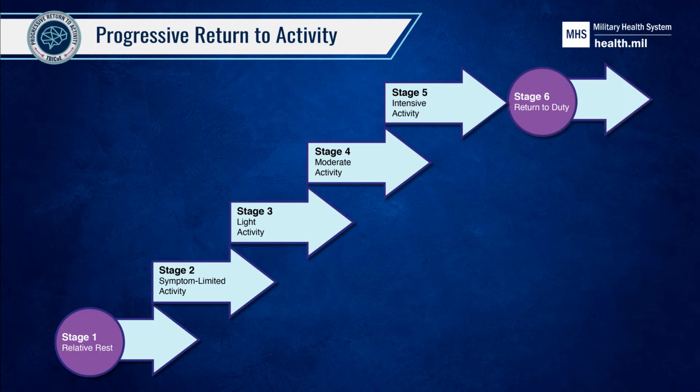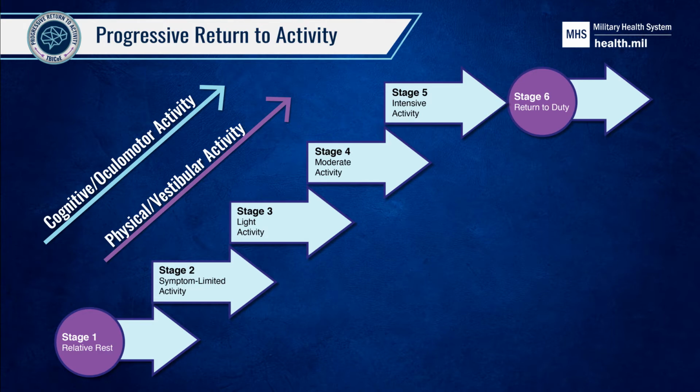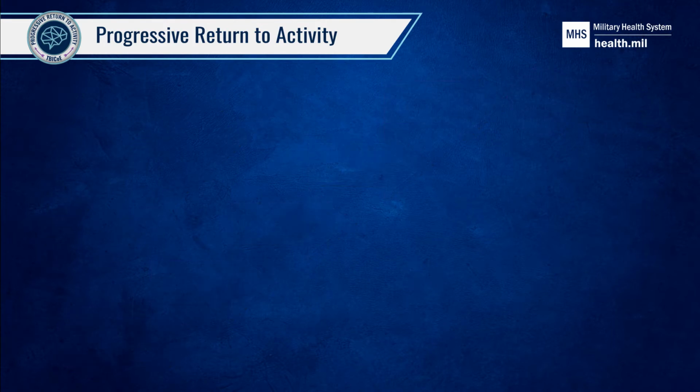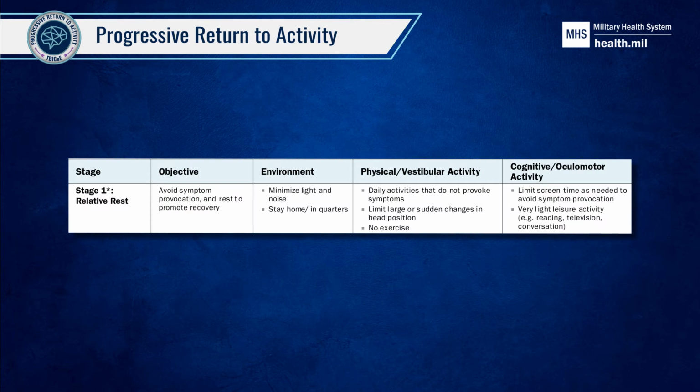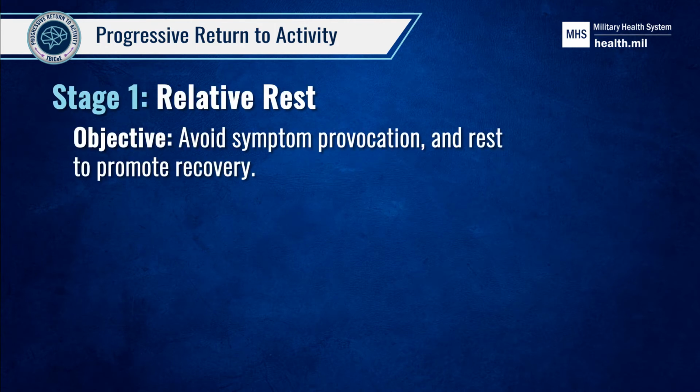Each stage is designed to gradually increase the intensity and duration of a service member's physical, vestibular, and cognitive oculomotor activity as they advance in the PRA process. Stage 1 of the PRA, relative rest, is initiated at the first provider visit following a concussion. The objective for this stage is to avoid provoking symptoms and to rest to promote recovery.